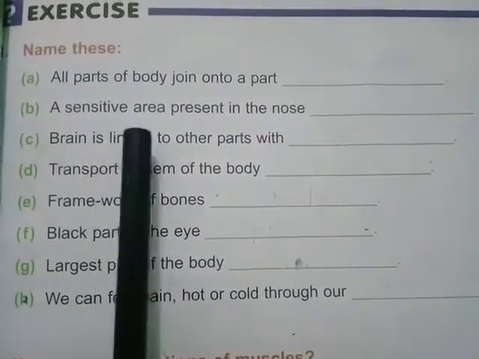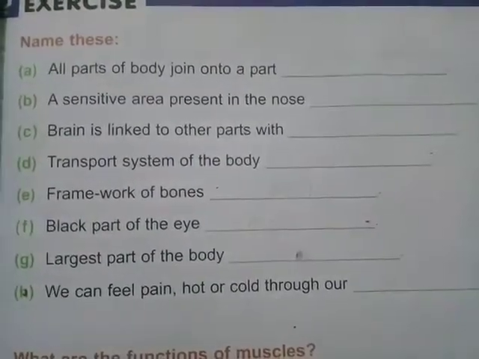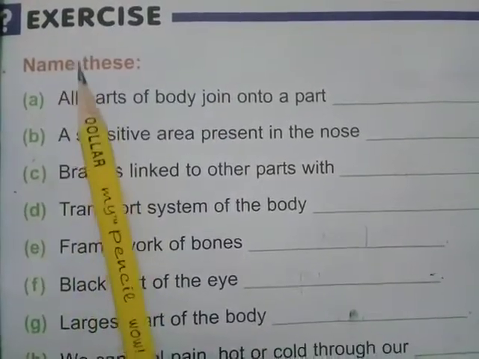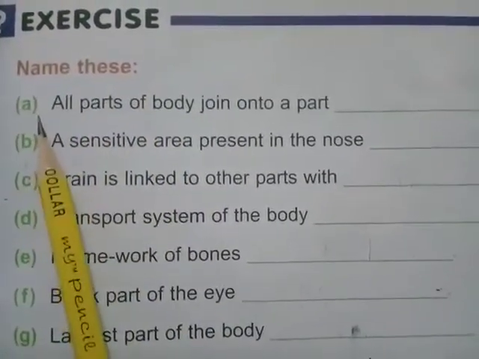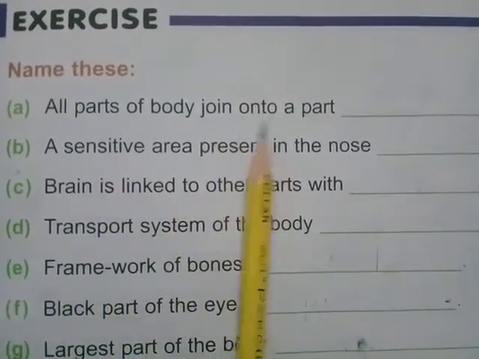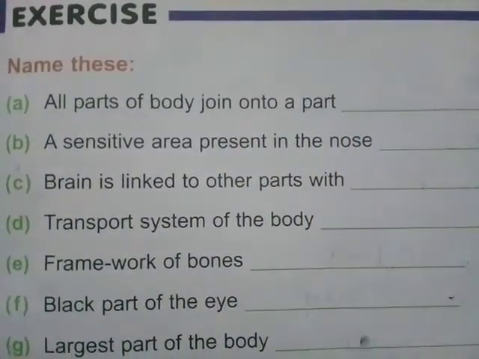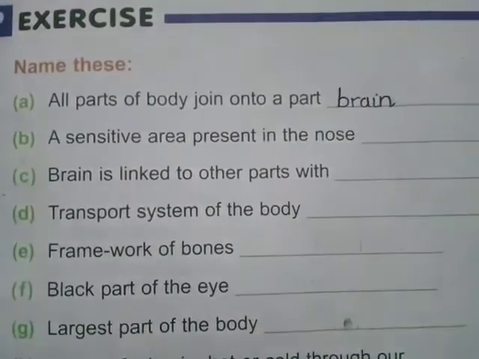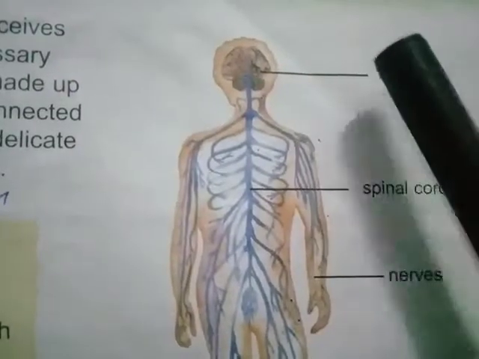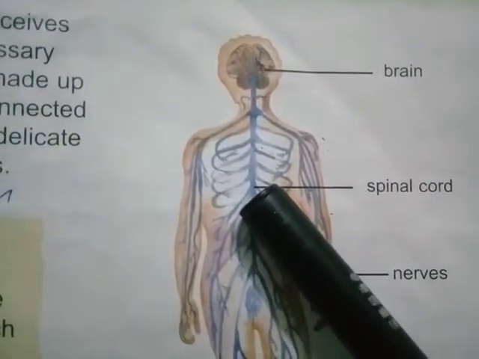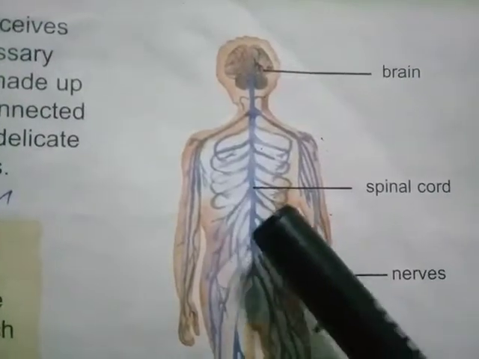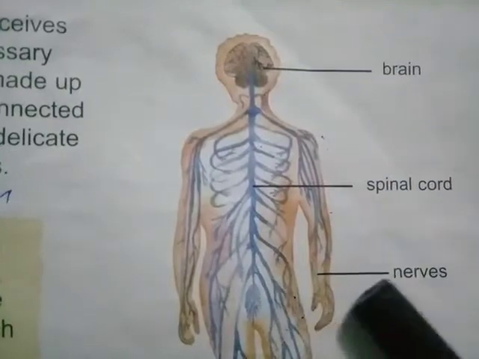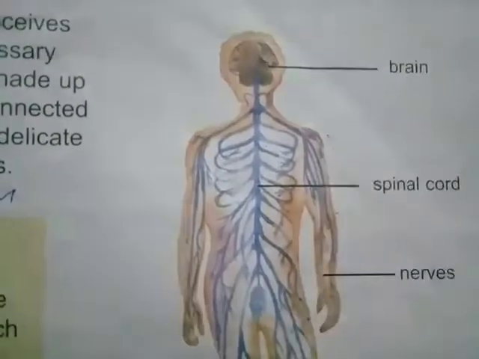Today we will do the back exercise of chapter number 2, Understanding Ourselves. Question number 1 of the back exercise is name these, and the first statement is all parts of the body joined onto a part are called dash. The answer is brain. Look in this picture. Our brain is the part of our body that controls all other parts and their functions. Our brain is linked to the other parts of our body by the help of nerves.